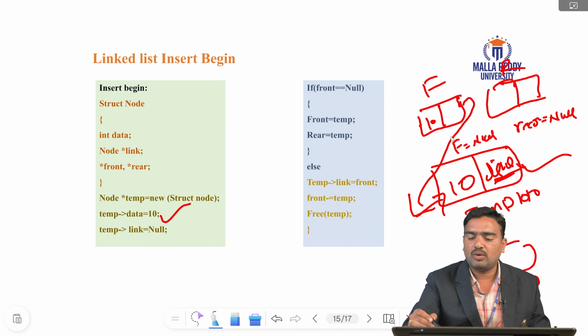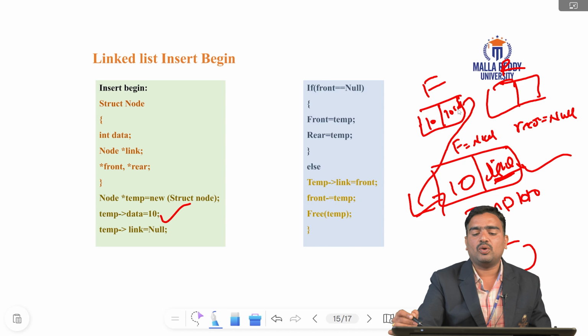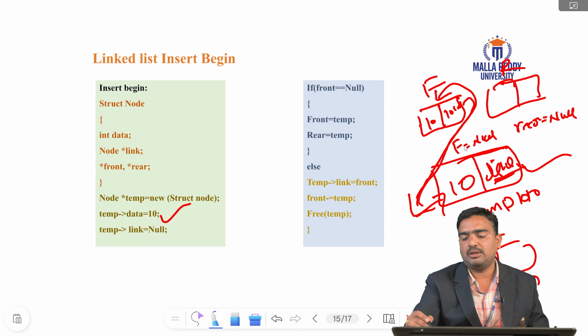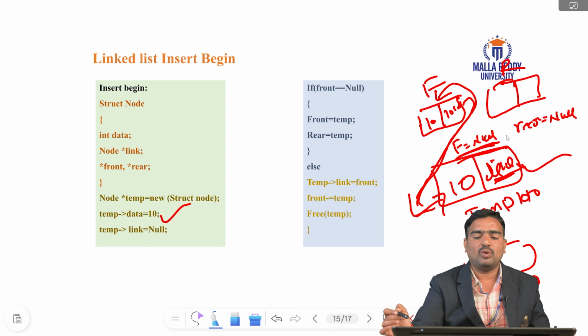I call temp link equals front, and immediately the front address is stored in the temp link. Already one data is there, front is there, rear is there. So front equals temp, meaning front is here. Free of temp easily deletes the temp node. That is called inserting at the beginning of the single linked list.